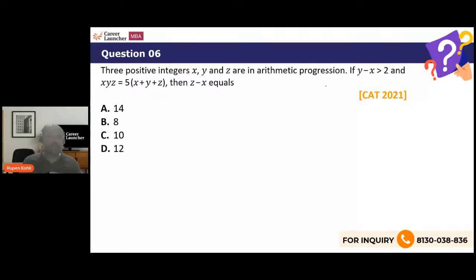CAT 2021. Now this question is very interesting. It brings in the condition of positive integers. We have seen a lot of questions on integer constraint. Let's see what happens here.